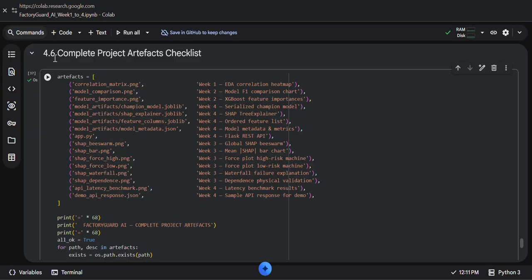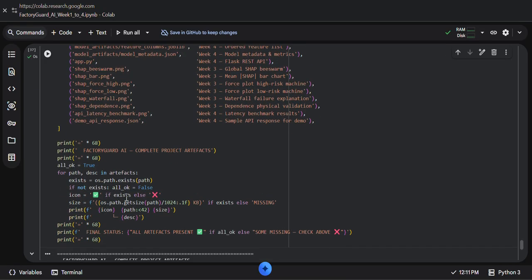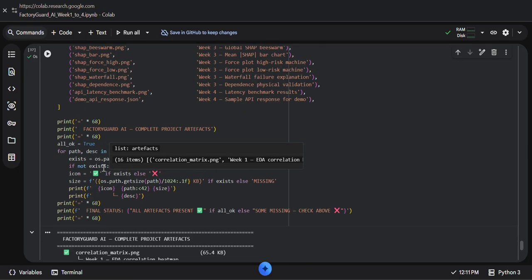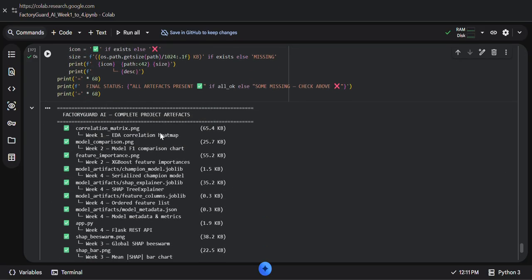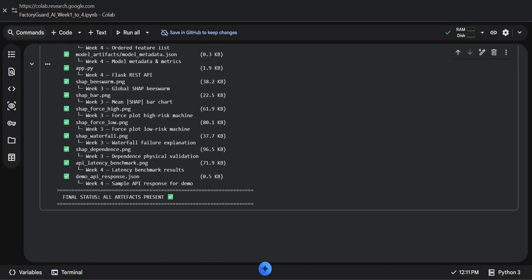After that, the complete project artifacts checklist, with all the PNG photos and all the weekly work, week 1, week 2, week 3, and week 4, printing Factory Guard AI complete project artifacts, all okay True, and after that the confusion matrix, our project.